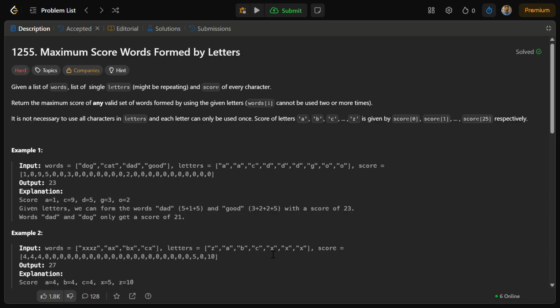X, Y, Z, yeah, 5. So 5 plus 5 plus 5, that is 15, and Z is 10, that is 25. So I got 25 as my first answer. And if I have already used this, then the greedy method will tell, oh, I have already got the highest answer, there is no need to go further, I will manage with this.